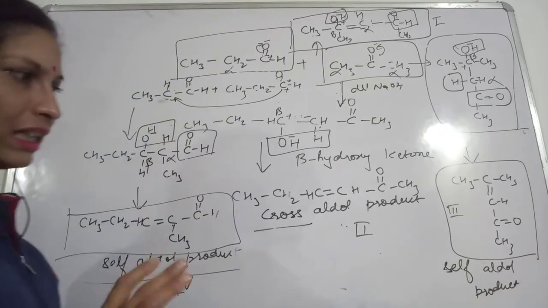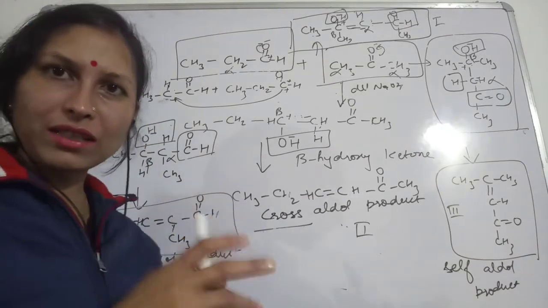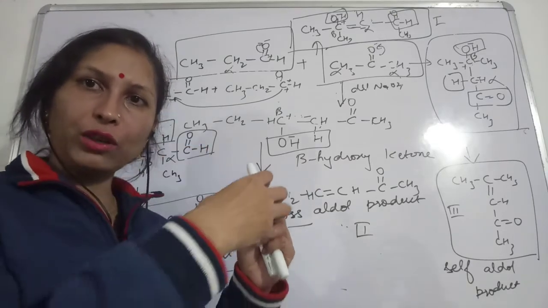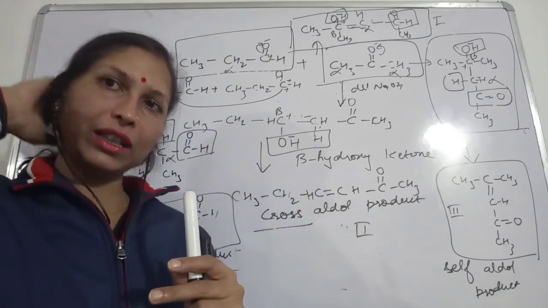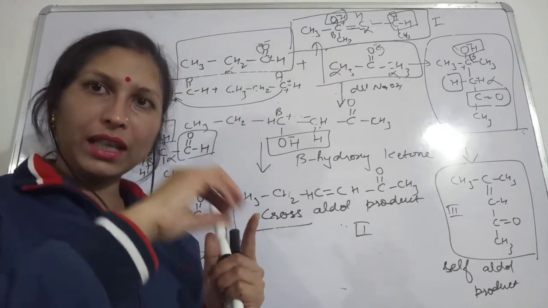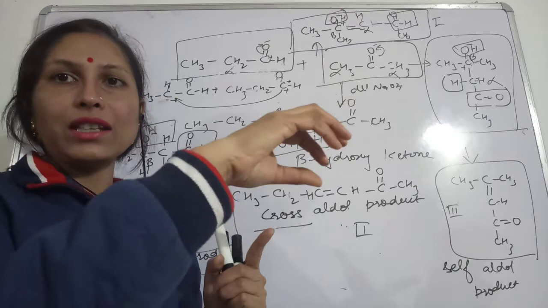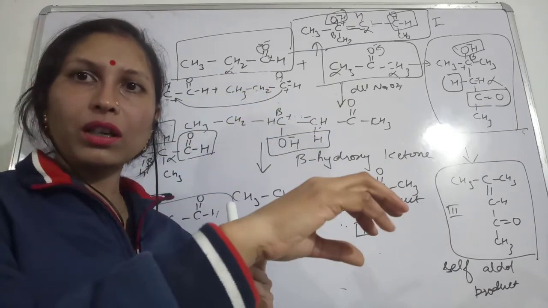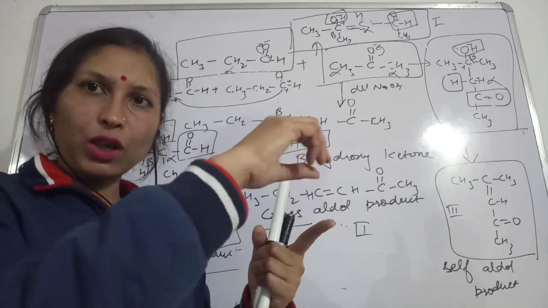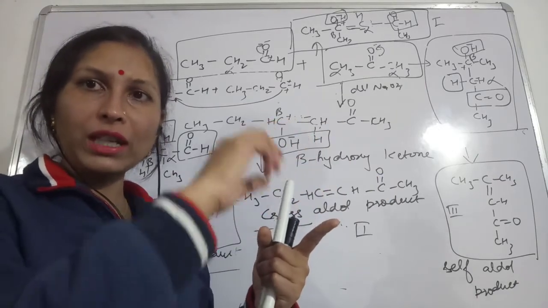First of all, the mechanism, what exactly is happening in the presence of the dilute base. The alpha hydrogen is being abstracted, is being taken out by this base, and then this hydrogen will get attached to the ketonic carbonyl group, which is possessing what, the double bond between carbon and oxygen.